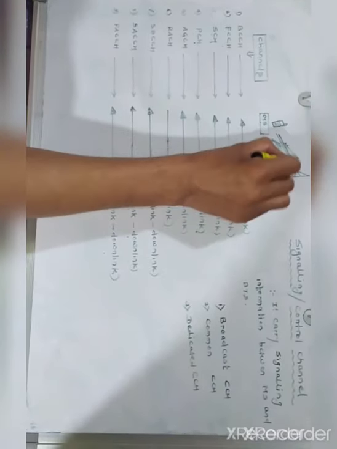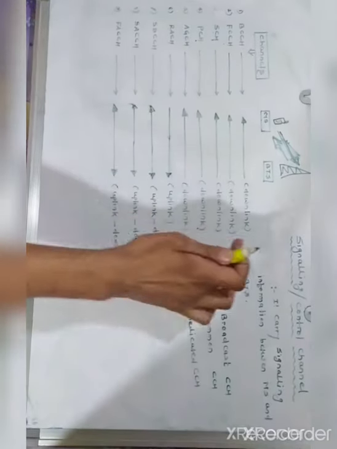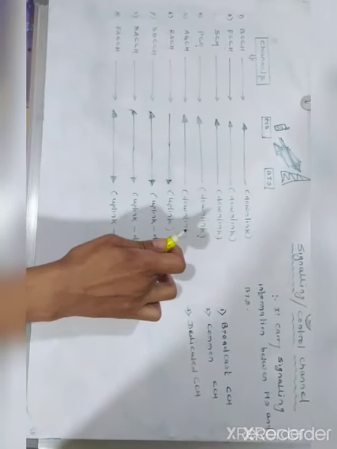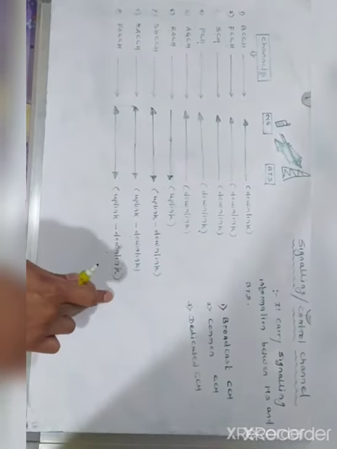Now here it is simple. I am just drawing which ones are the downlink channels and which ones are the uplink channels. Now you can easily find out from here.